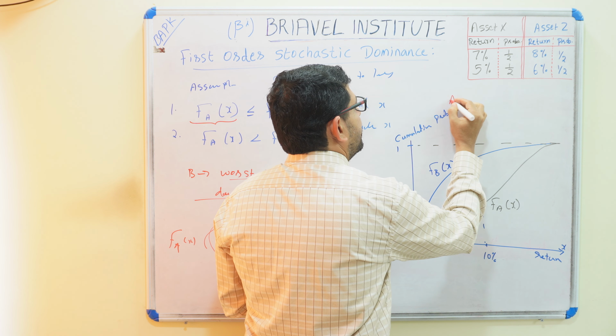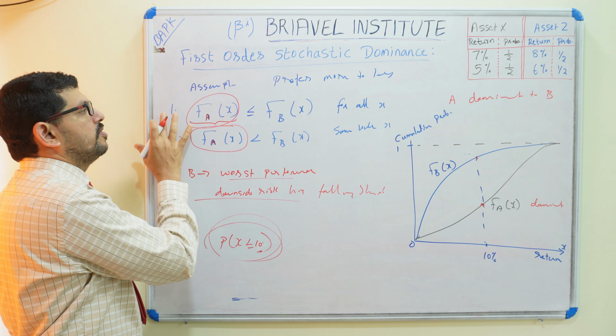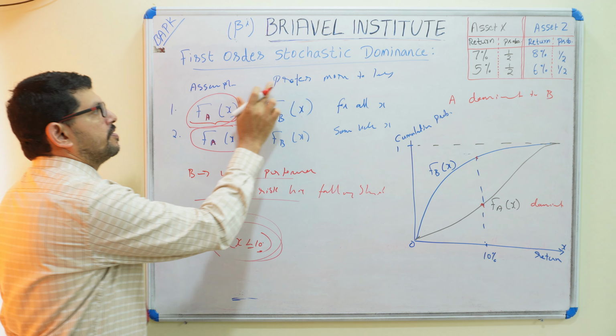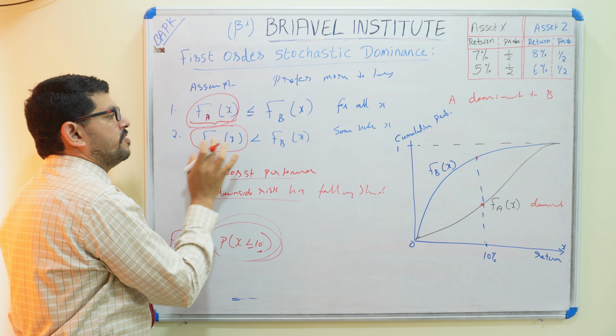Below 10%, here is a very small chance. Here is a higher chance of falling down. Here is a lesser chance, dominant. So you can say that A investment is dominant in first order dominance over B investment. So two conditions: the customer prefers more to less, F of AS is less than or equal to F of BS, and F of AS is less than F of BS for some value. We can take that example. Hope you understood the first order dominance conditions.